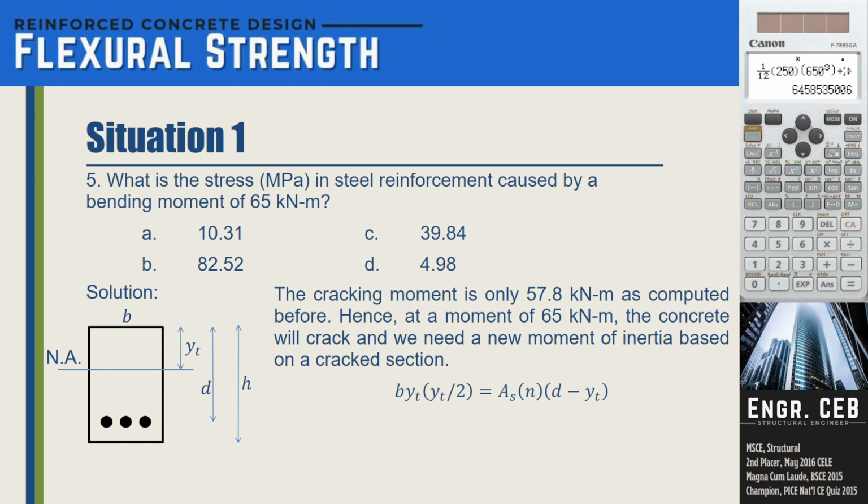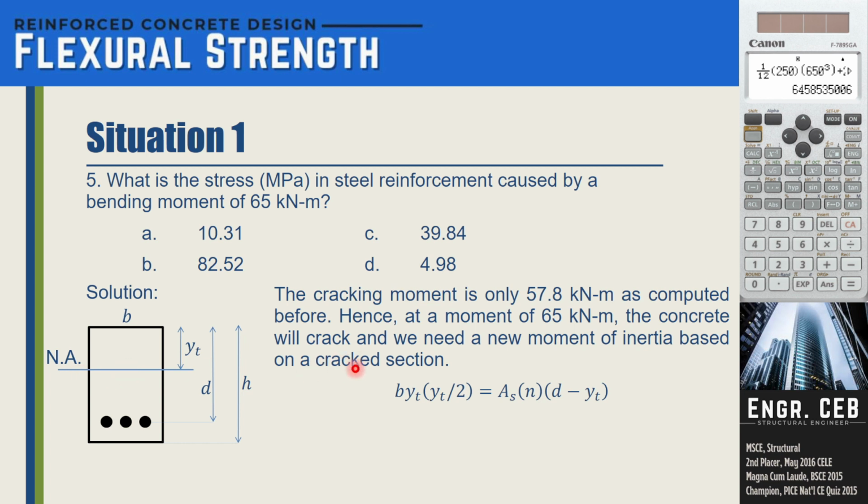Recall, in the uncracked section, we considered the concrete as a whole, right? So we did not subtract the concrete, except of course in this hole where there is steel. But we considered the concrete above and below the neutral axis, meaning the concrete in the compression and tension side.